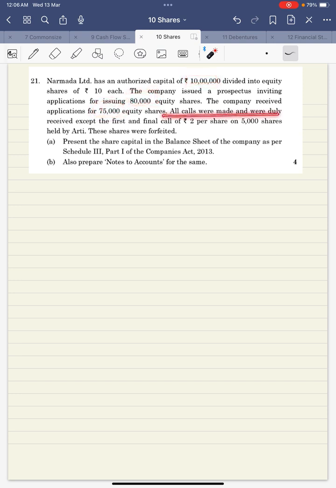All the calls were made and duly received except first and final call of 2 per share on 5,000 shares held by Aarti, and these shares are forfeited. So out of 75,000, 5,000 shares are forfeited. So subscribed and fully paid is 70,000 shares. 5,000 are forfeited. So let us draw the format quickly.